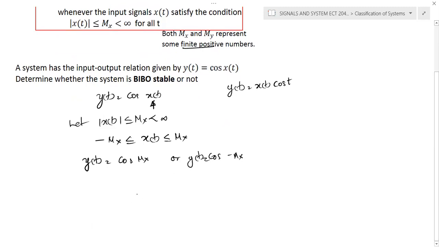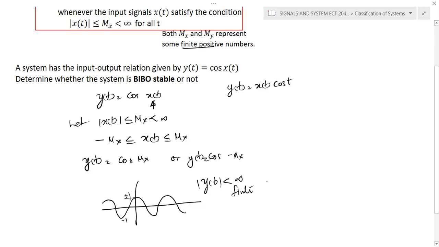So cos of some value. If mx is finite, or if mx is any value, the cosine waveform will be like this. For this cosine waveform, the maximum amplitude will be +1 and the minimum amplitude is -1. So we can conclude that y of t is also a finite quantity, or we can call it a bounded output. So the system is stable, or we can call it a BIBO stable system. Okay. Bounded input, bounded output.